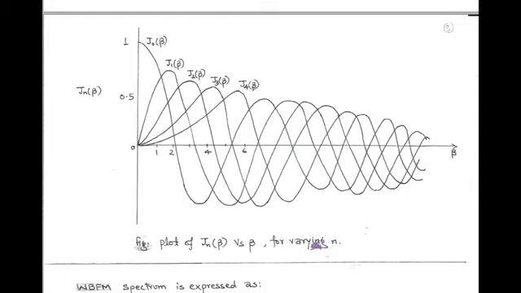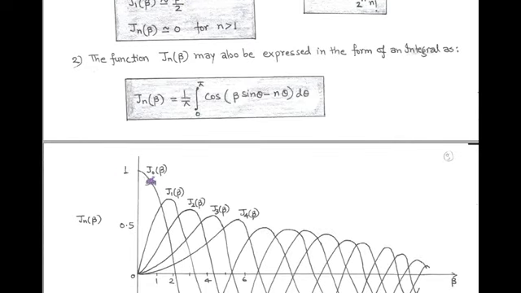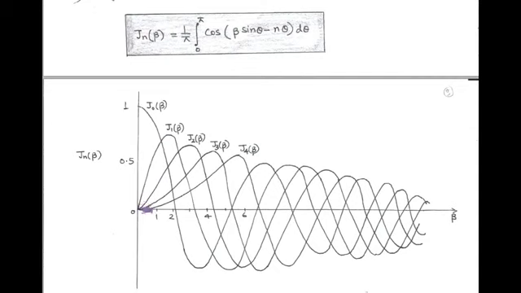Also, we know that for small values of beta, we have only two significant values of Bessel function, that is J0 beta equals 1 and J1 beta equals beta upon 2. So the starting point of J0 beta is 1 and other values of Bessel function are approximately equal to 0.